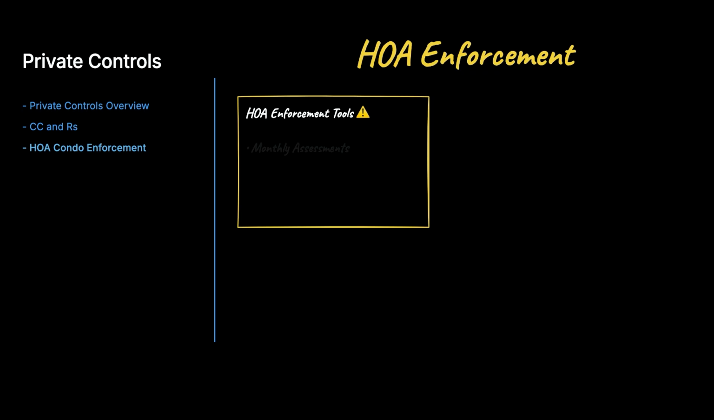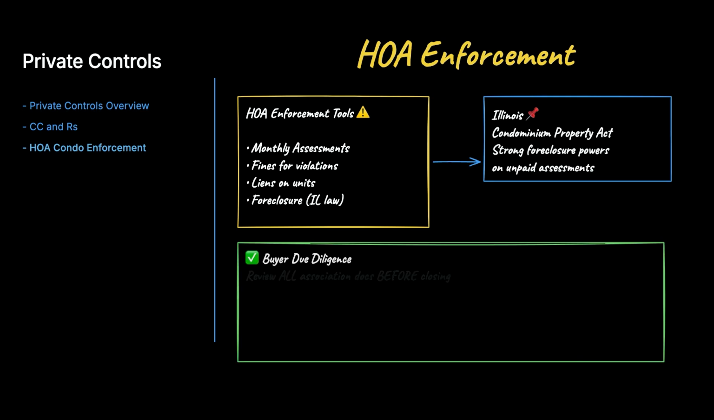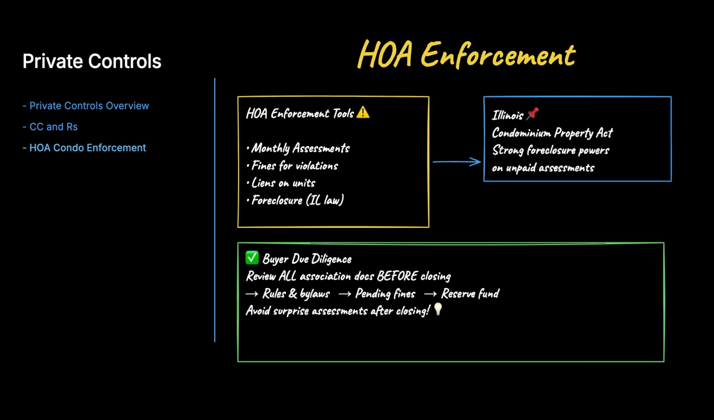Condominium associations and homeowner associations enforce private rules through monthly assessments, fines, and even liens on units that violate. In Illinois, condominium associations operate under the Condominium Property Act and have strong enforcement powers, including the ability to foreclose on unpaid assessments. Buyers should review association documents during their due diligence period to avoid surprises after closing.